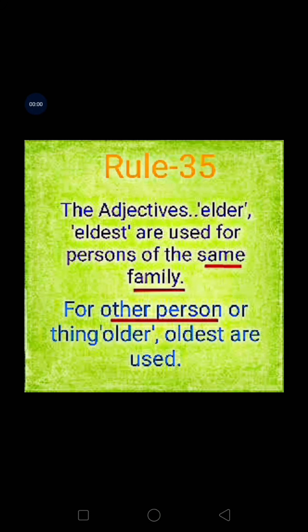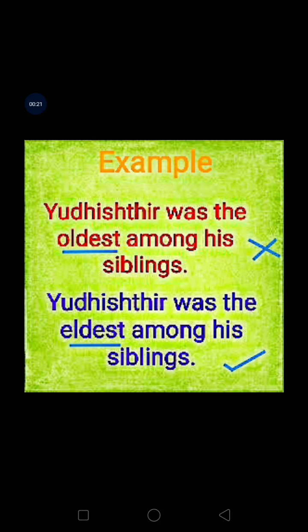Rule number 35. The adjectives elder, eldest are used for the persons of the same family, and for other person or thing, older, oldest are used. This is the common error. Let's check the example. Yudhishthir was the oldest among his siblings. Among his siblings, that means it is mentioning his family, same family. Yudhishthir belonged to the same family we are talking about. So oldest here is wrong.